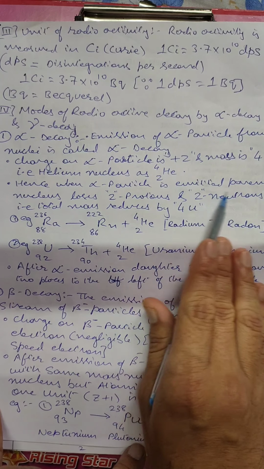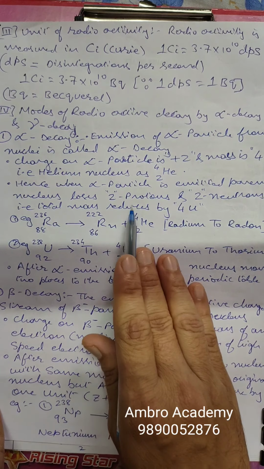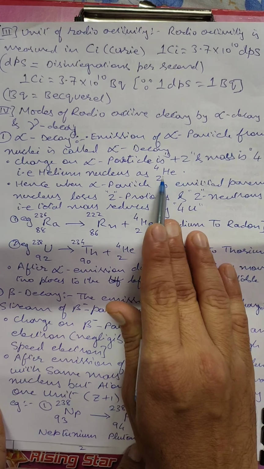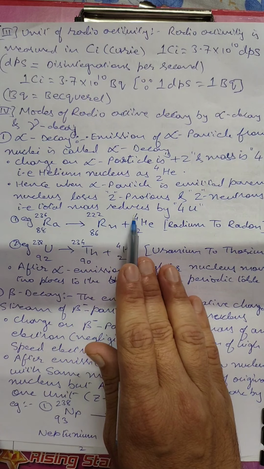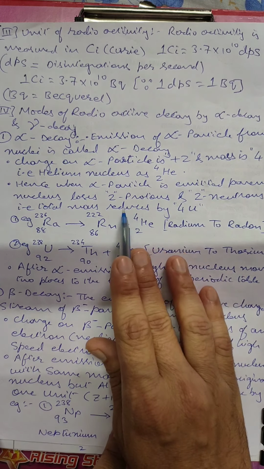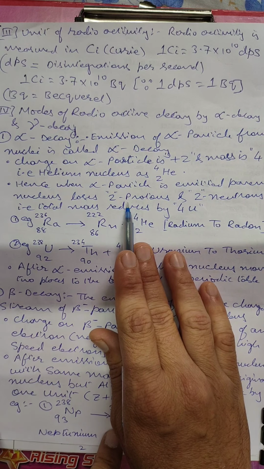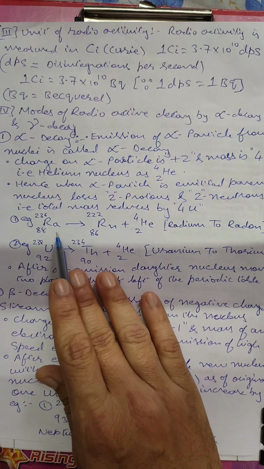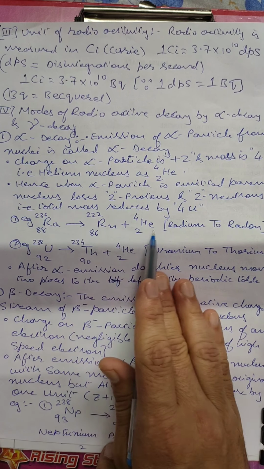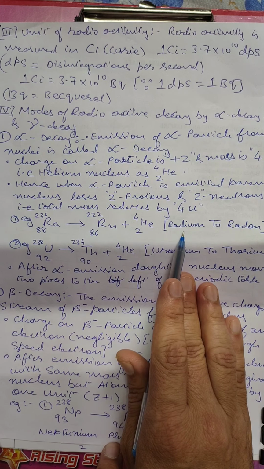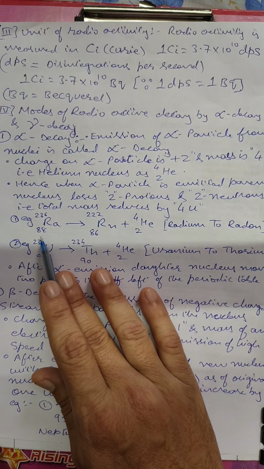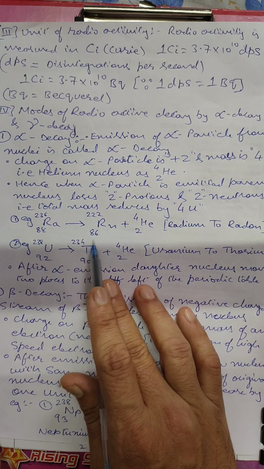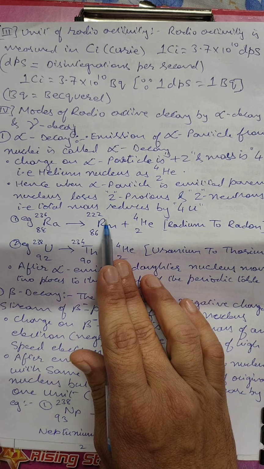Hence, when an alpha particle is emitted, the parent nucleus loses 2 protons and 2 neutrons. So 2 plus 2 is 4, and the total mass is reduced by 4 units. That means it loses a charge of 2 and a mass of 4. Example, Ra gives Rn plus He. That is radium to radon. Radium 88Ra226 gives radon 86Rn222.